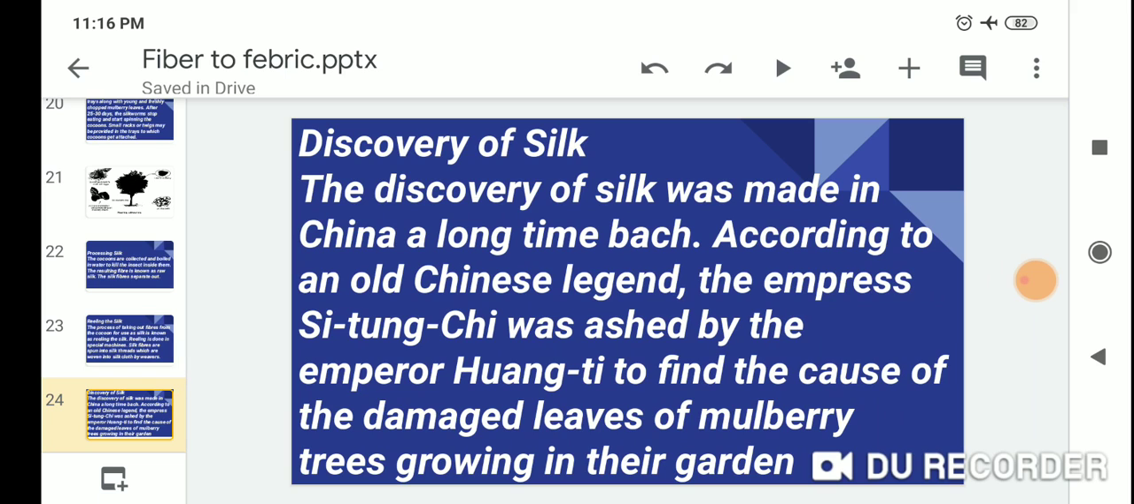The discovery of silk is very important. So, dear students, the discovery of silk was made in China. Silk was made in China a long time back. But according to an old Chinese legend, the Empress Si Ling Chi was asked by the Emperor Huang Ti to find the cause of the damaged leaves of the mulberry tree growing in their garden.